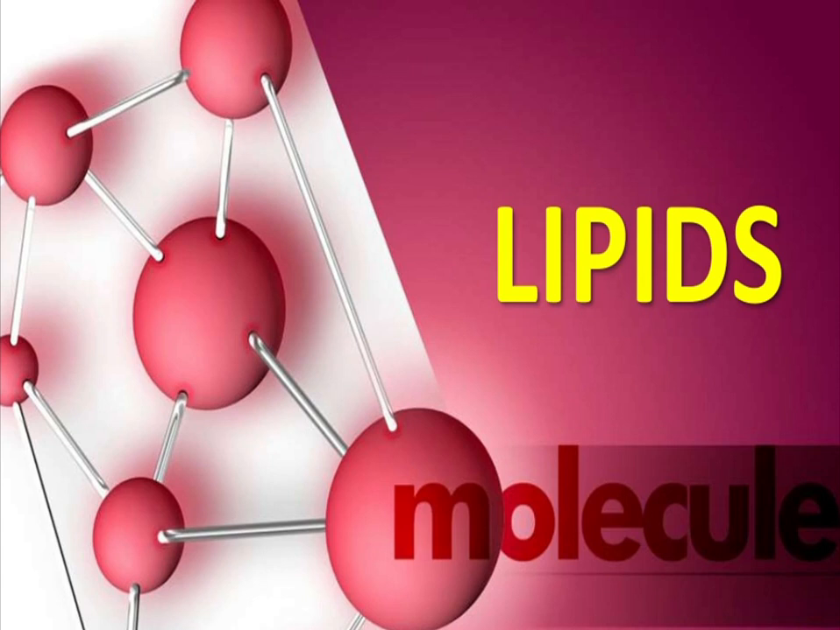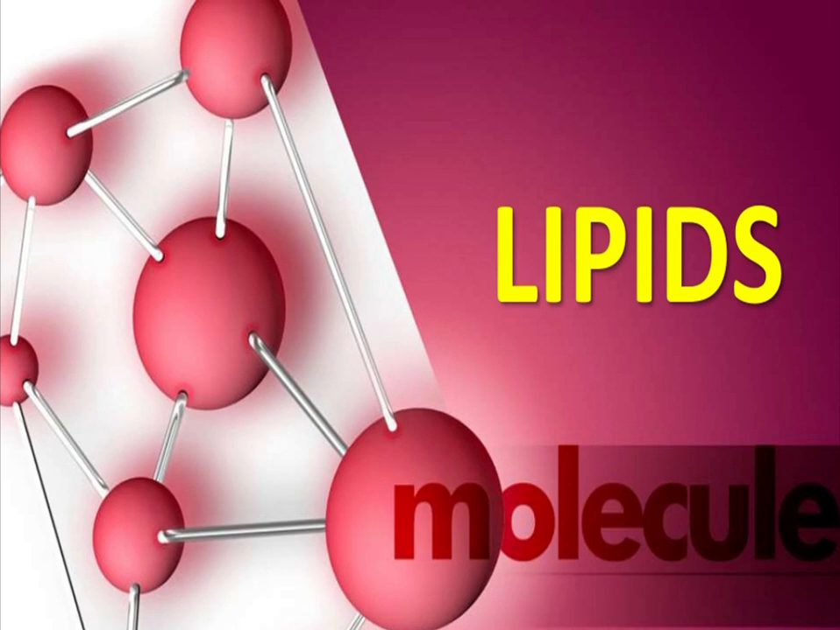So what is the composition of the lipid? It is composed of carbon, hydrogen and oxygen. The oxygen content is very less compared to the carbohydrate compounds. It provides structure to the cell membrane, it stores energy, and it is also used as a signaling molecule.